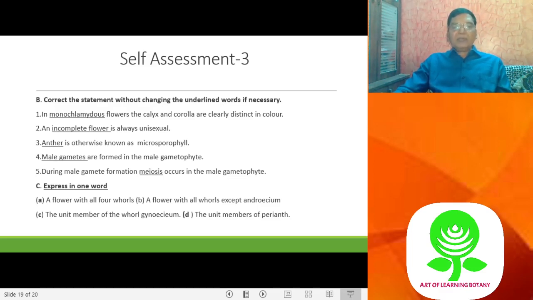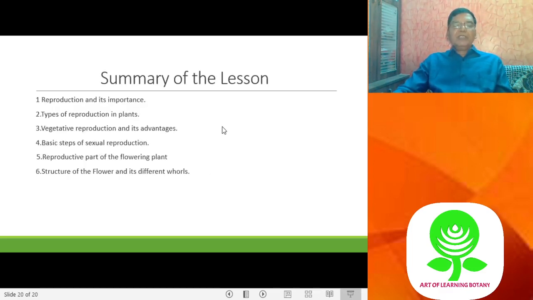We have studied it. So, what have we studied up to now? We have studied reproduction and its importance, the types of reproduction in flowering plants, the vegetative methods, and the sexual method. The vegetative propagation, we elaborated a little. It is a clone. What are the advantages of vegetative propagation? Then we came to know the reproductive structure of the plant, the flower, its basic structure, the reproductive parts of the flower. And the flower is a modified shoot, and we have answered different types of questions.